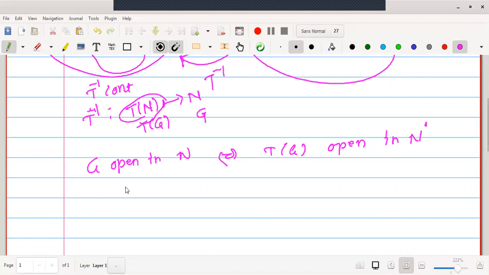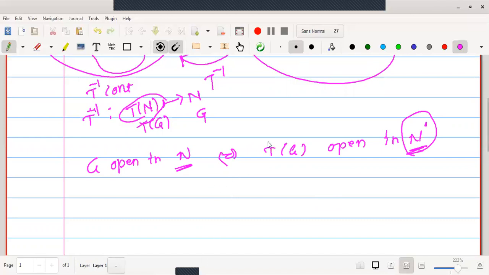If T of G is open in N dash, it says that there exists a relation between the open sets of the normed linear space N and the open sets in the normed linear space N dash, which means there is an isomorphism between the two topologies. Therefore, the two linear spaces N and N dash are said to be topologically isomorphic.